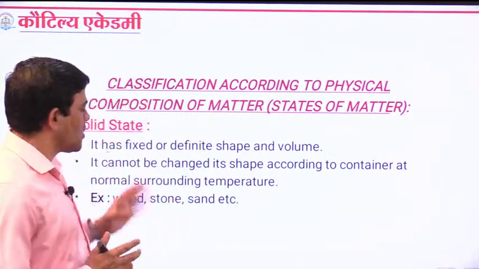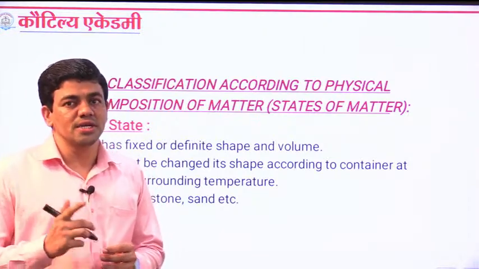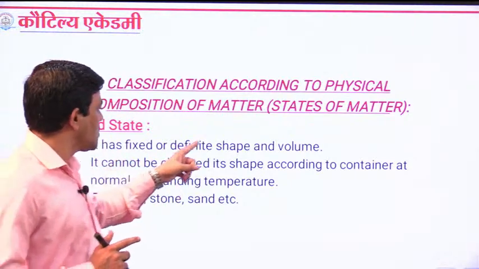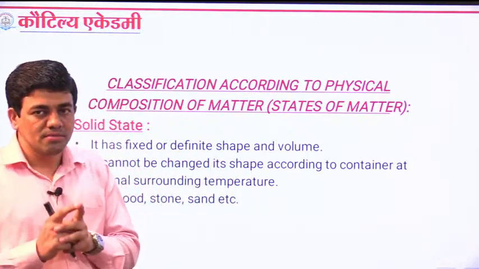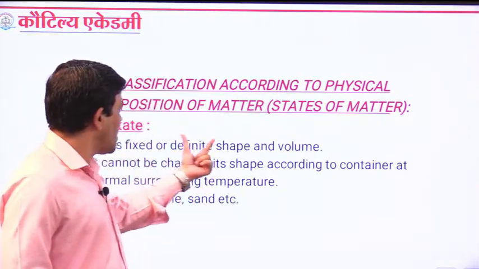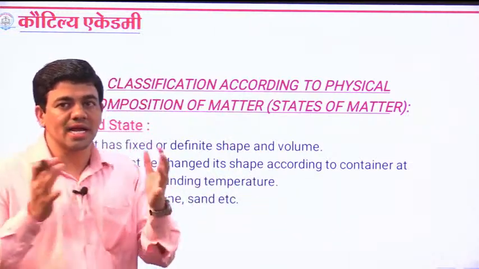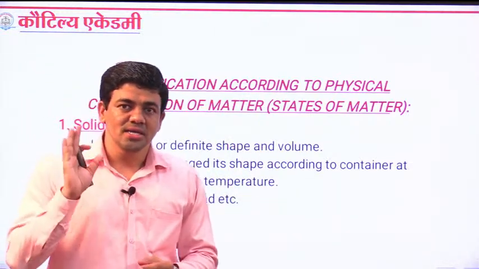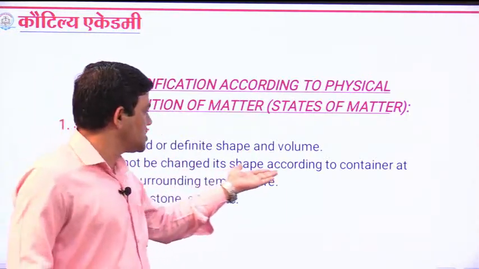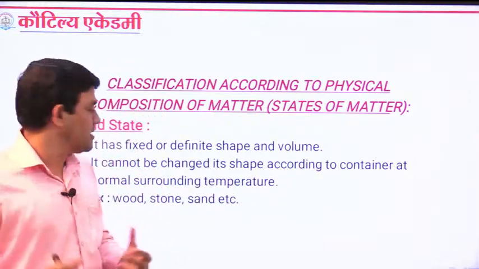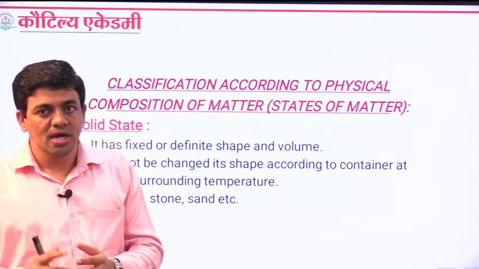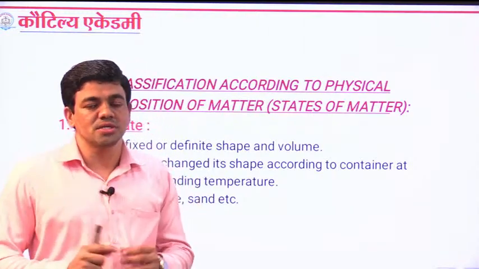What do you mean by solid state? Whenever you are asked about the solid state, you need to write this concept only: it has a fixed or definite shape and volume. If you have any solid substance, it has a fixed shape as well as volume. It cannot change its shape according to the container at normal surrounding temperature. Every substance has its own normal temperature, within which it cannot change.